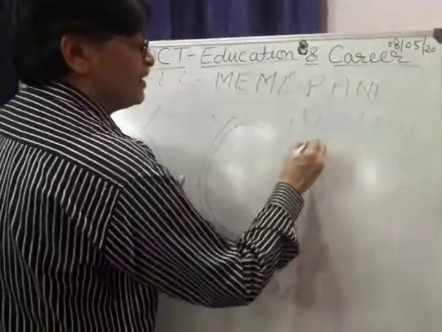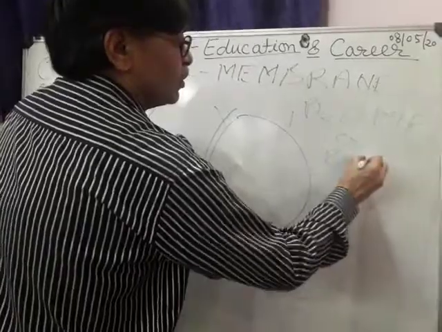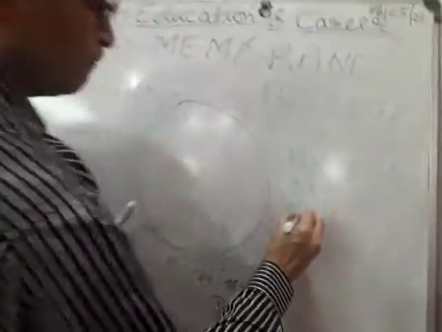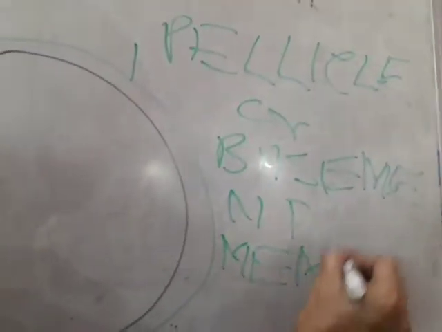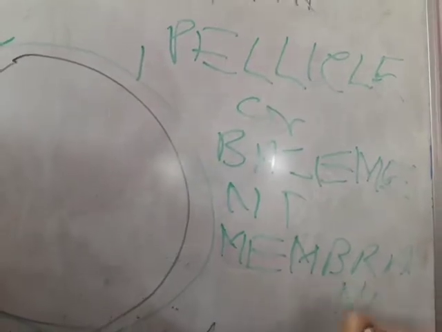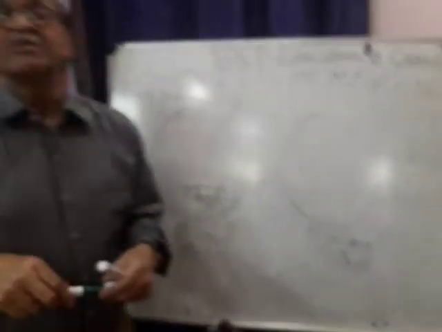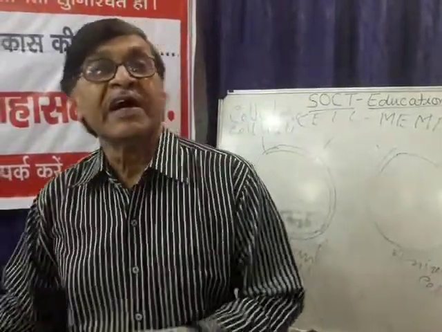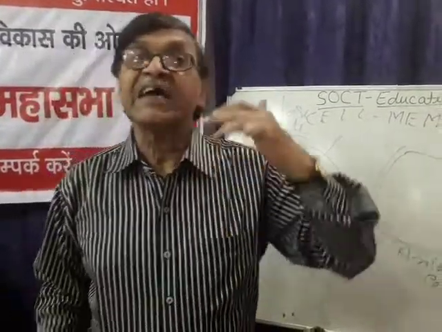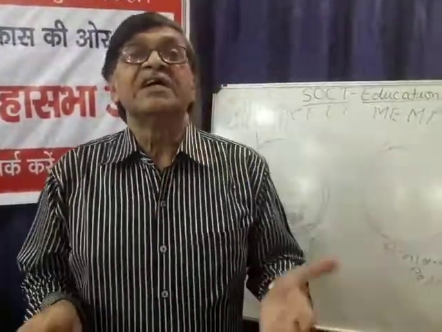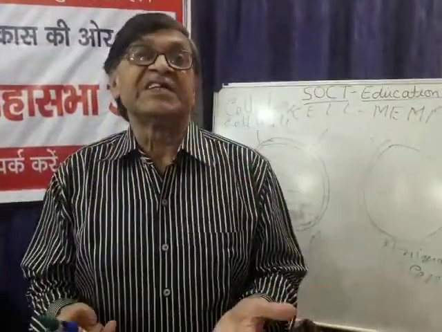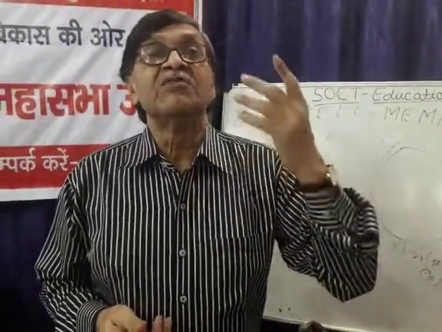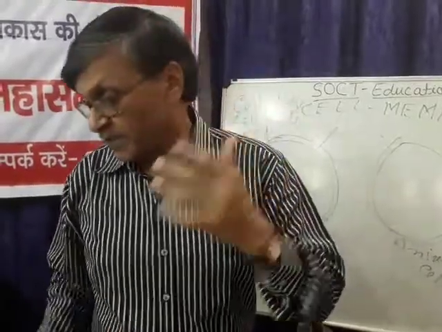Sometimes it is called pellicle, or sometimes it is called basement membrane. So one very important point is that in animal cells also, around the cell membrane we have an extra covering. Of course the cellulose cell wall is absent, but in animal cells also an extra covering is found around the cell membrane, which is called pellicle or basement membrane.